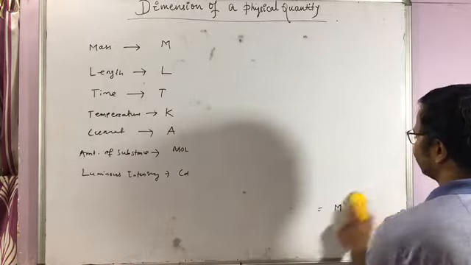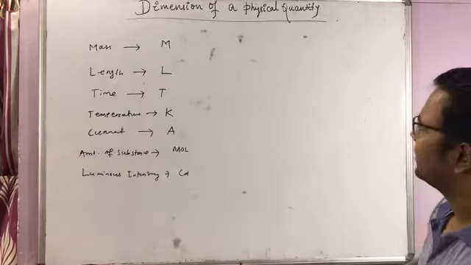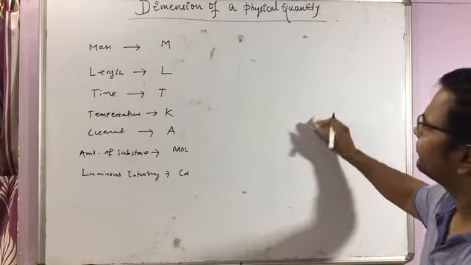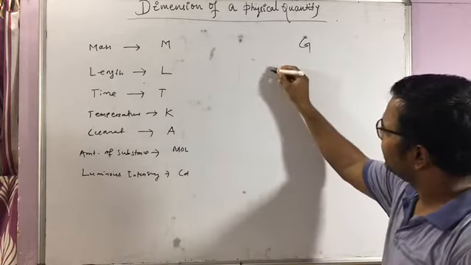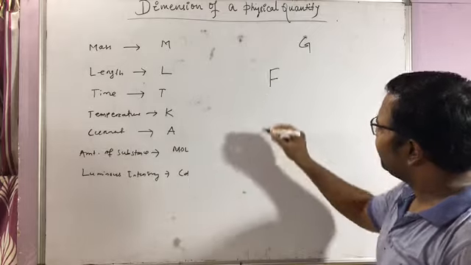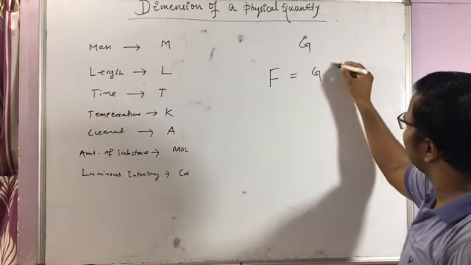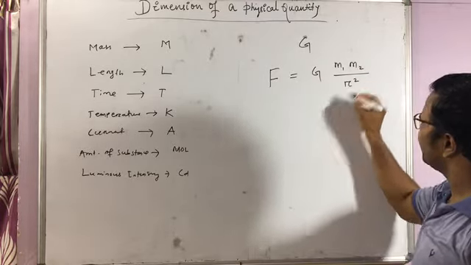Now let us take another example to find out the dimension of the universal gravitational constant, that is your capital G. You know the formula. The gravitational attractive force between two masses is given by G into m1 m2 by r square.